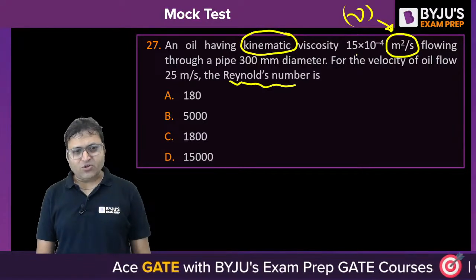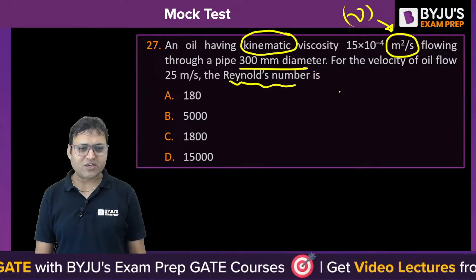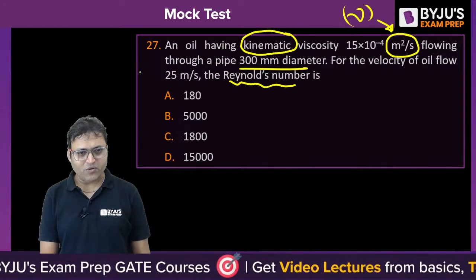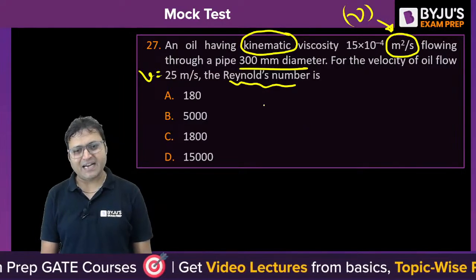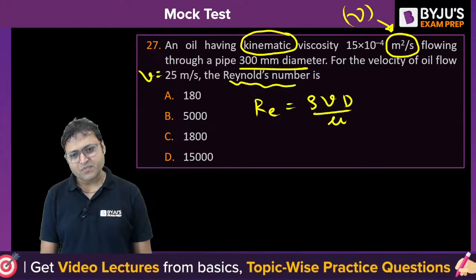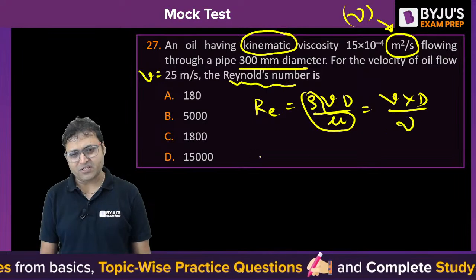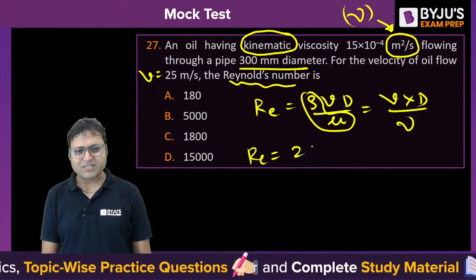So the kinematic viscosity of oil is given as this, flowing through a pipe of diameter 300 mm for the velocity of oil flow as 25 meter per second. Reynolds number is given by rho V d by mu. Because it is the kinematic viscosity given, so V into d by kinematic viscosity. So Reynolds number, velocity is 25.